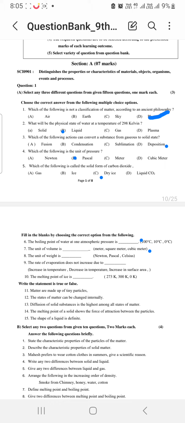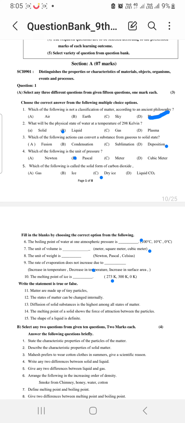The rate of evaporation doesn't increase due to, so increase in temperature, we know that the rate of evaporation increases. Increase in surface area also increases the rate of evaporation. But when we decrease the temperature, the rate of evaporation doesn't increase. So the answer is decrease in temperature. The melting point of ice is 0 degree Celsius, but here the answers are given in Kelvin. So answer will be 273 Kelvin.